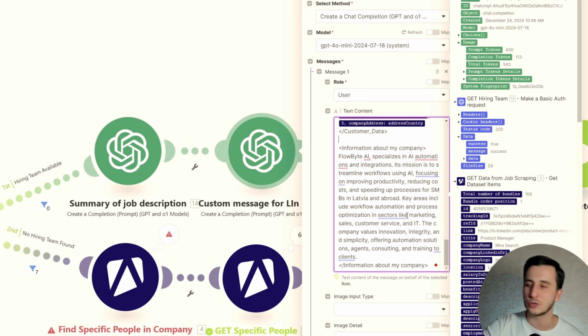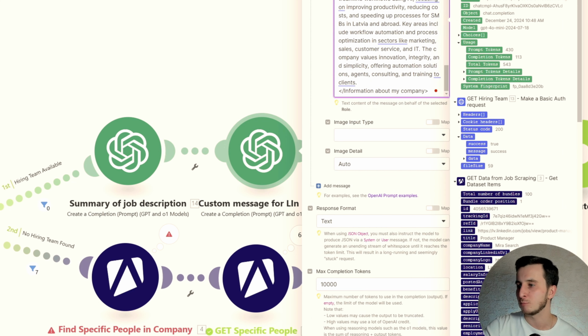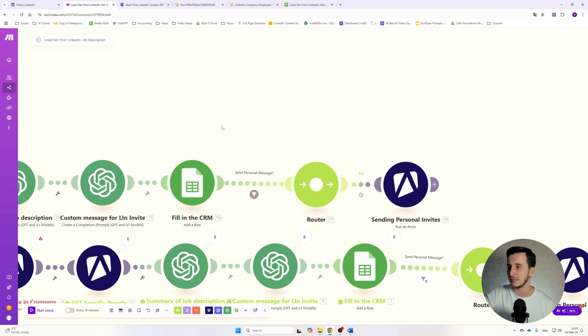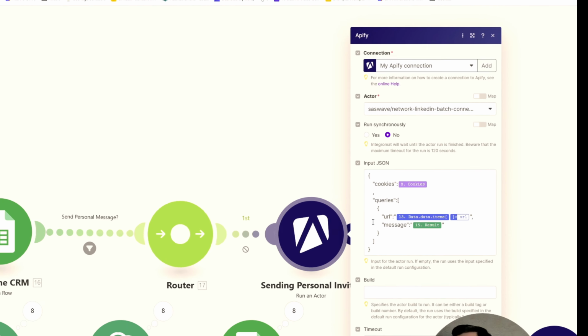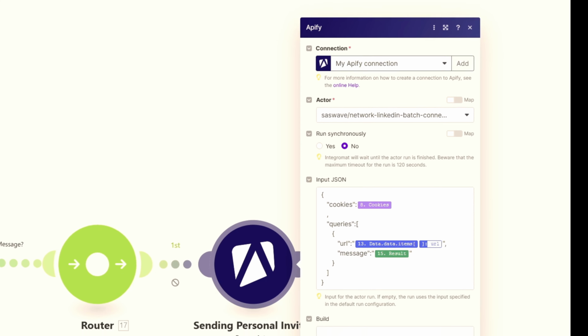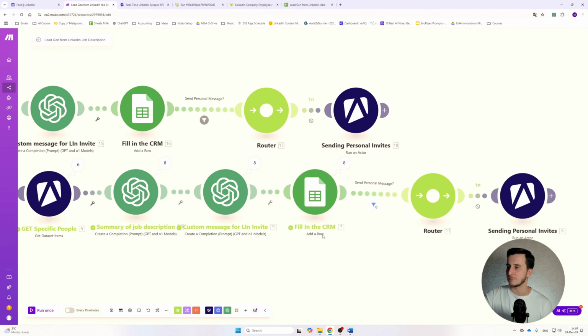So I want to make sure I provide this information to my agent here. Essentially, what happens next is it adds this data into the database, and then the last step is sending personal invites. We're using another actor, which is Sasway Network LinkedIn Batch Connections. For the URL, we'll be using that particular person's URL and the text that is provided by our GPT module. We can actually take a look here.